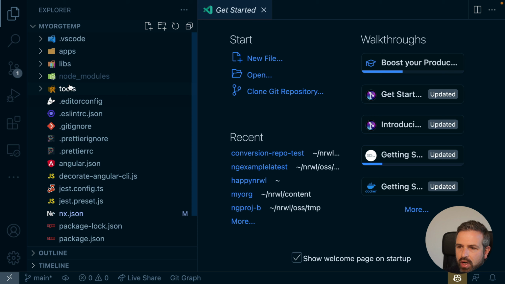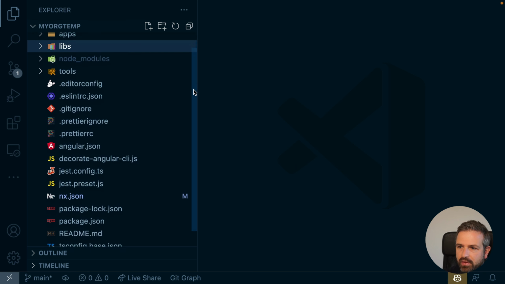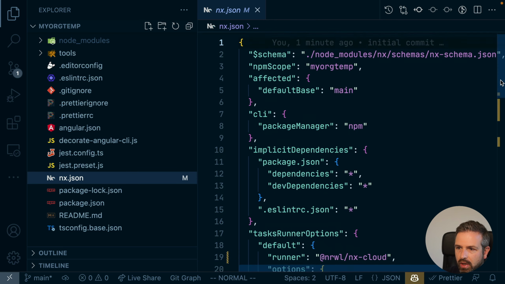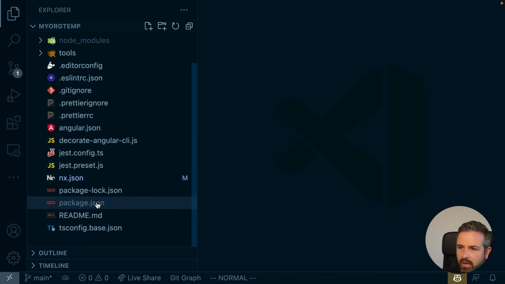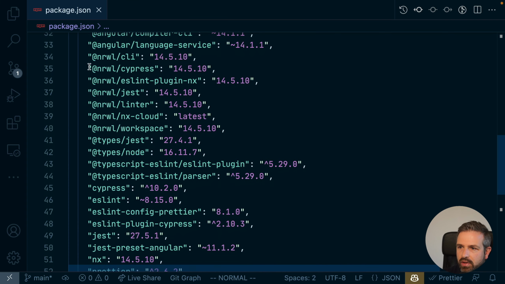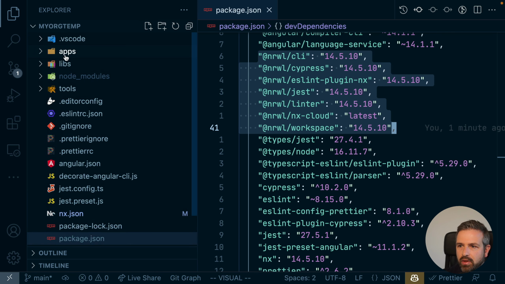we can see it gives us the structure that we would have in our final situation, where we have our projects migrated into this apps folder, we have our libs folder, but more specifically, we have all the config down here. We have the nx.json and how it should look like in the end. We also have the tsconfig.json that we can reuse once we need that in our workspace, but also the package.json that might be needed, and specifically the whole dependency part, such as all the Nx specific dependencies that we might need in a proper Angular setup for Nx. So I keep this setup on the side because from here and there, we might want to copy over some of the configuration files. But for now, let's go back to the initial setup where we want to start from.